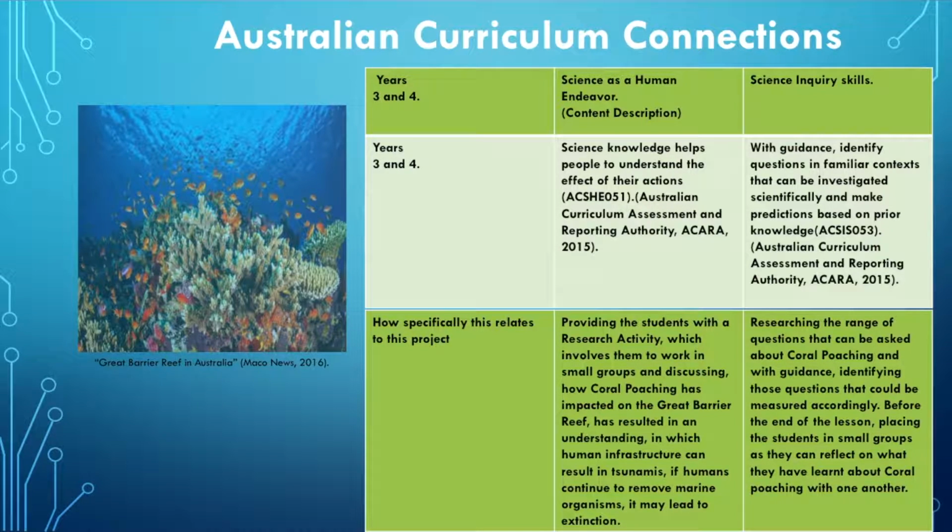I have found another Australian curriculum linkage in science inquiry skills, where it is stated: with guidance, identify questions in familiar contexts that can be investigated scientifically and make predictions based on prior knowledge. How specifically this relates to this project could be used in the classroom by providing the students with research on the range of questions that could be asked about coral poaching and, with guidance, identifying those questions that could be measured accordingly. Before the end of the lesson, placing the students in small groups so they can reflect on what they have learnt about coral poaching with one another.